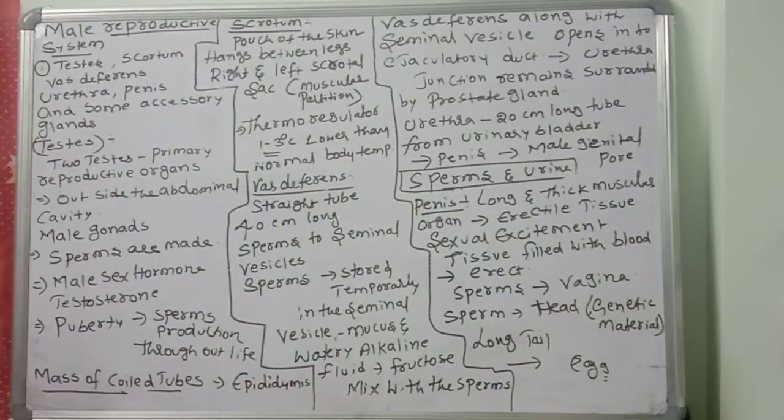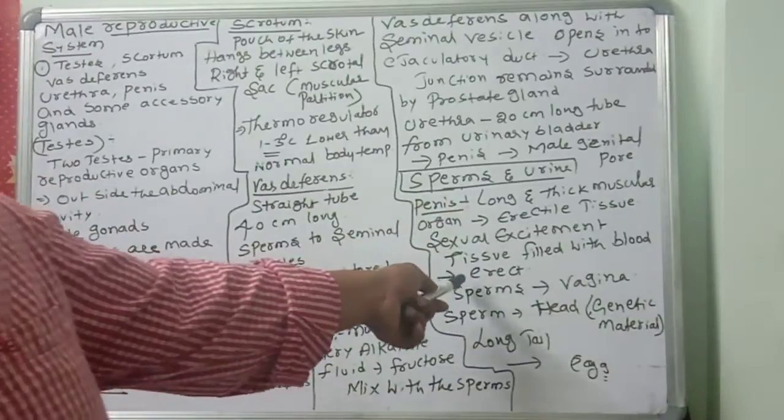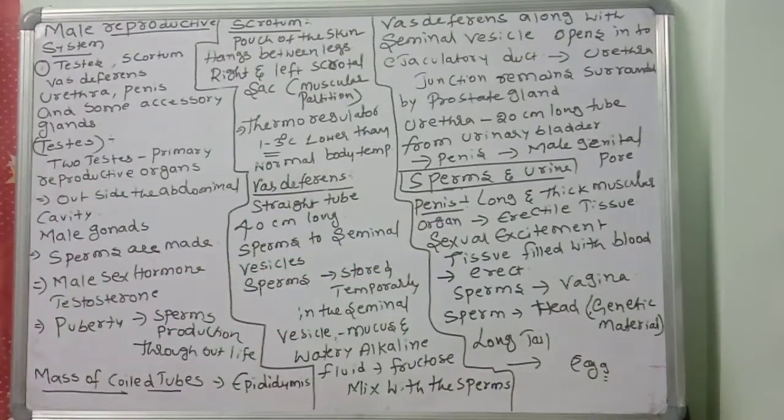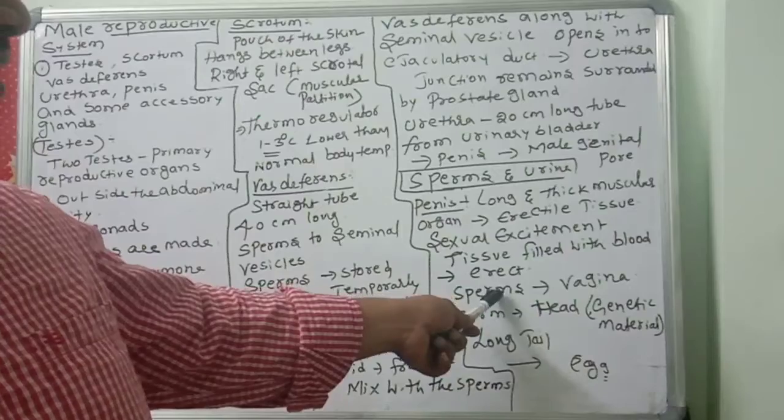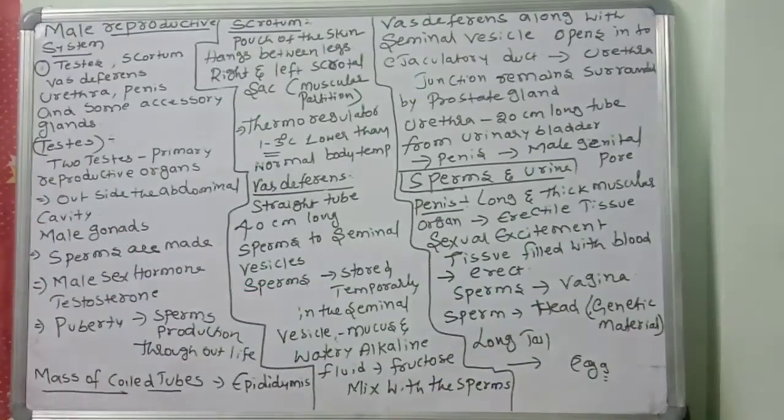The most important thing is that at the time of sexual excitement, this erectile tissue is filled with blood and the penis becomes erect. That is another important point to remember. It is inserted into the vagina and releases the sperms, which are very useful for the fertilization process.